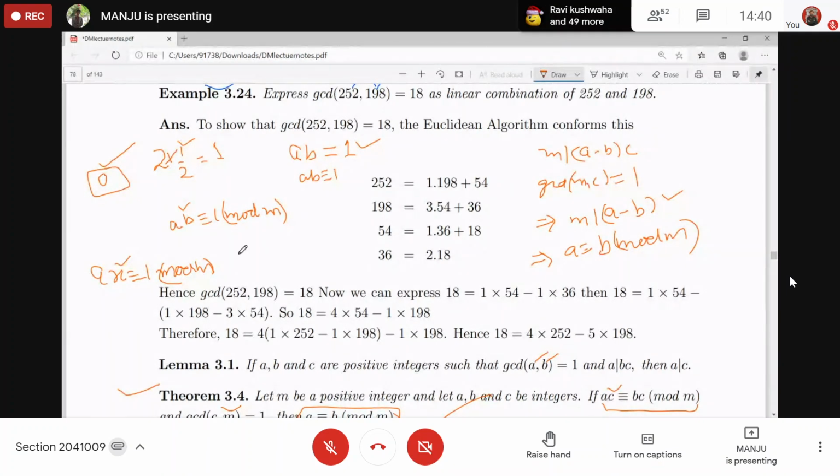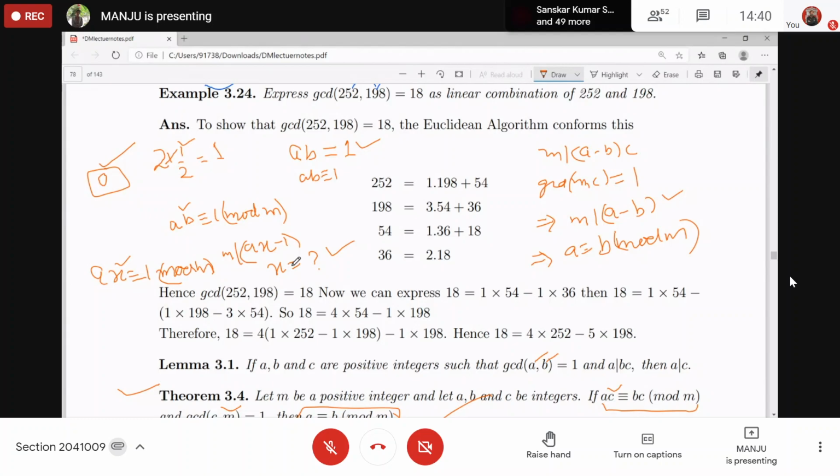So how will you solve this equation? In congruence, AB is congruent to 1 when M divides the difference of these two. So M divides AX minus 1, or AB minus 1. Then find the value of X that satisfies this, and that will give you the inverse of A, represented by X in modulo M.